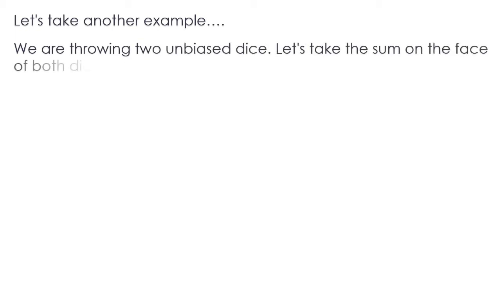Let's just take another example so that we can understand it better. We are throwing two unbiased dice. Now throwing a dice we already know. Let's take the sum on the face of both dice as the random variable. Now I am taking the characteristic or the function or the trait as the sum on the face of both dice. If I take some other characteristic, I might get some other answer, but we are very much familiar with the sum on the faces of both the dice. So I am taking that example here.